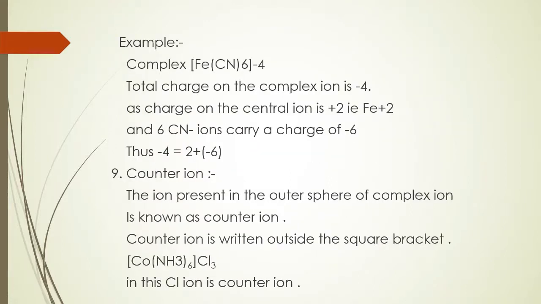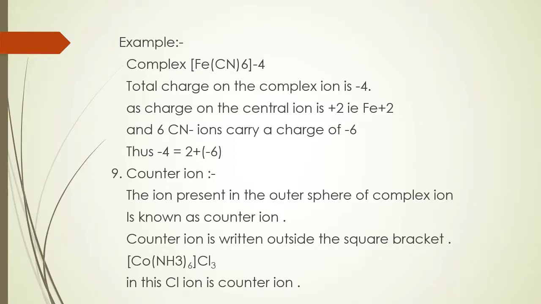In the given example, the charge of the complex ion is -4, which comes according to the formula. The formula was: total charge on the complex ion is equal to the oxidation state of the central atom plus the charge on the ligands. So in this case, the charge on the central ion is +2, that is Fe2+, and the charge of the cyanide ion is -1, and 6 cyanide ions are there. So overall the charge on the ligands is -6. That is, the total charge on the complex ion will be -4.